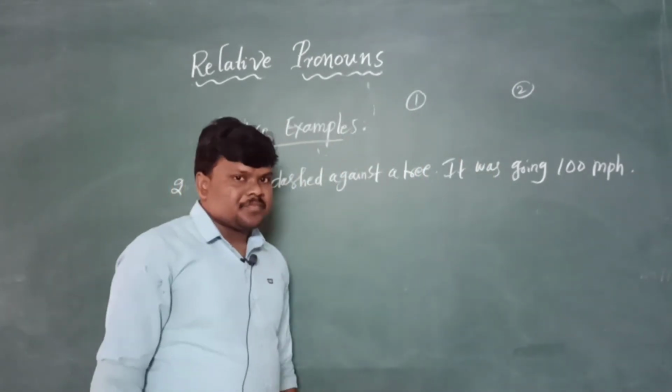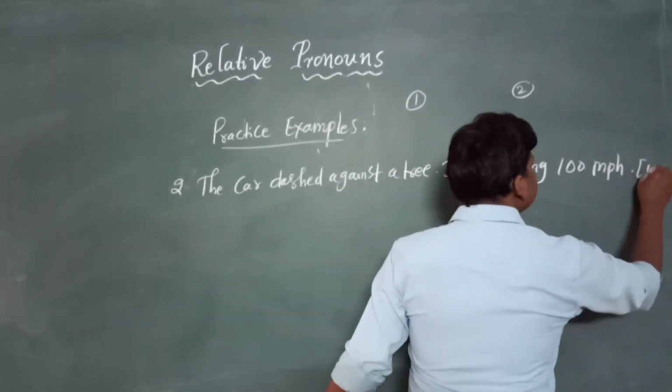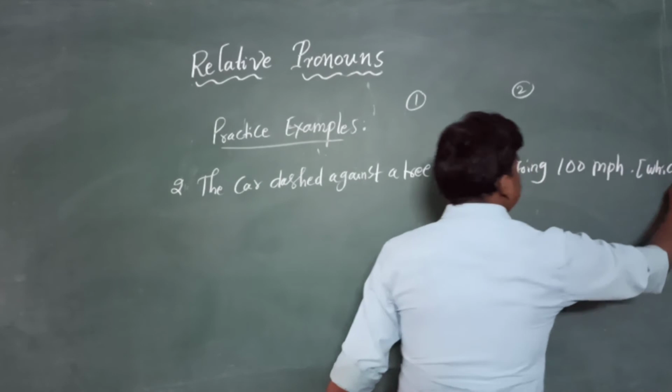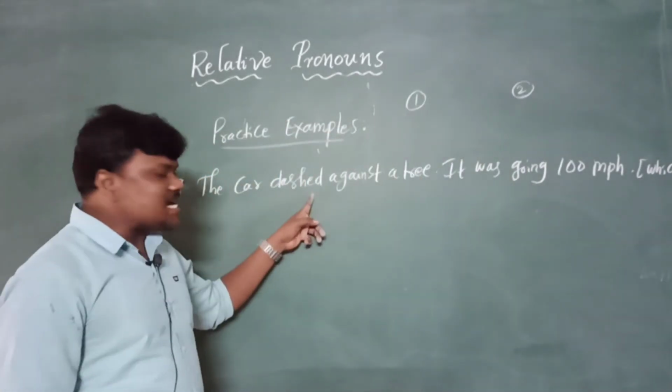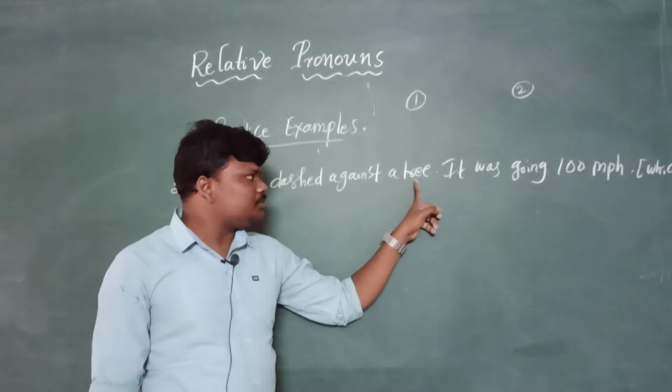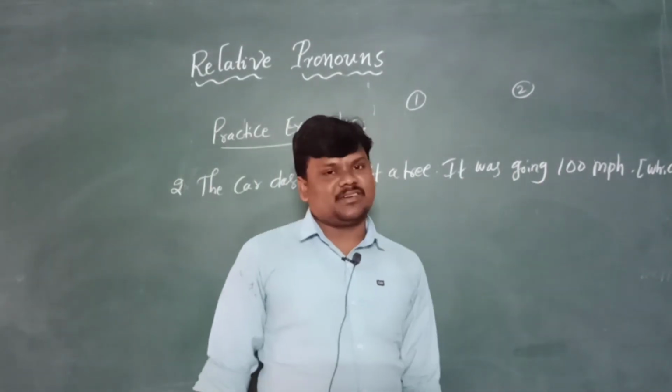See? And we need to combine these two sentences with which. See, the car dashed against a tree, full stop. It was going 100 meter per hour.